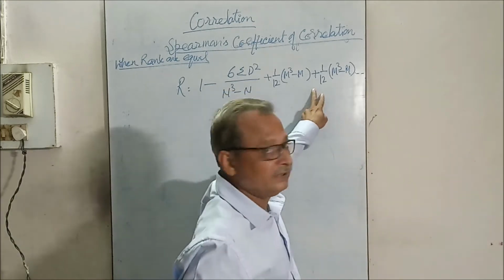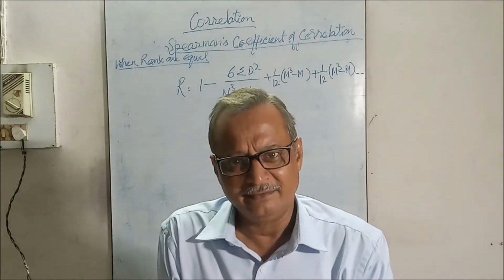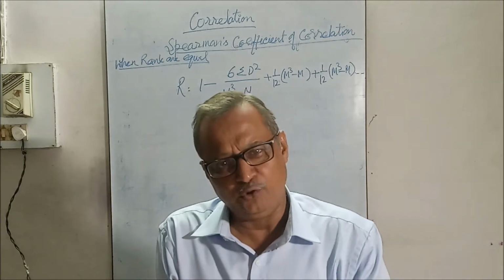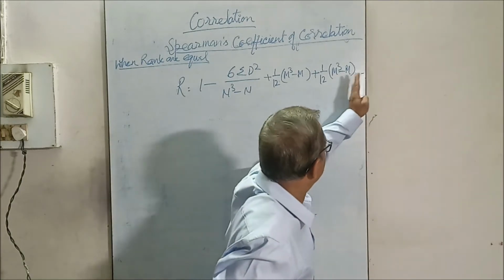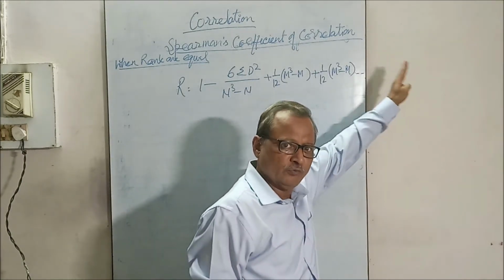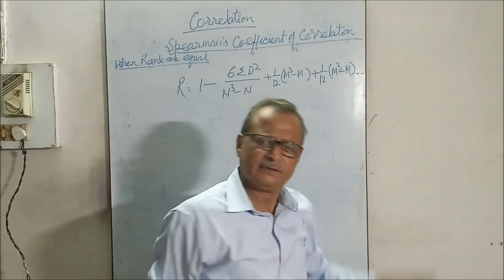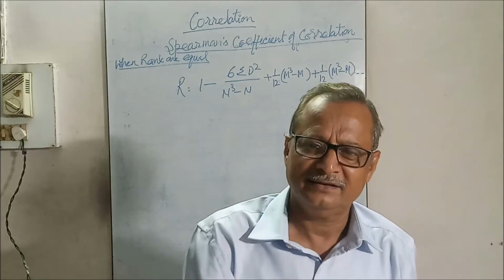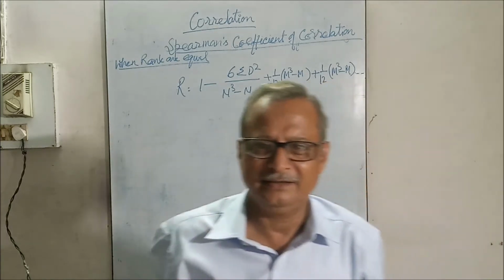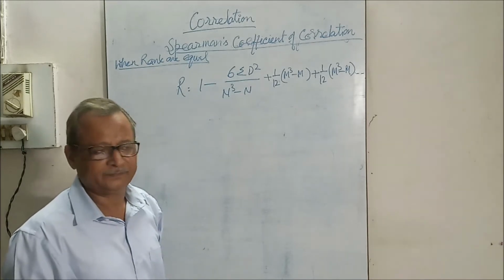In the b variable, two values are also repeating. Then it will be extended again by 1 by 12 m cube minus m and 1 by 12 m cube minus m. That is the extension. This is the limitation, the demerit of rank correlation, but you will get the solution of it.